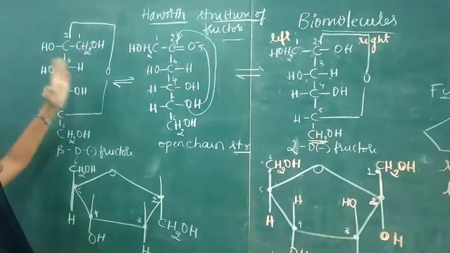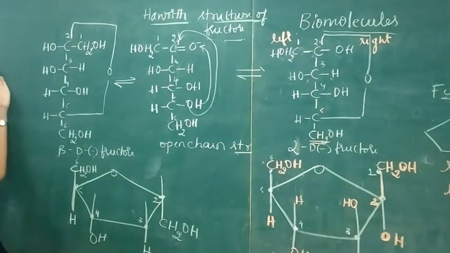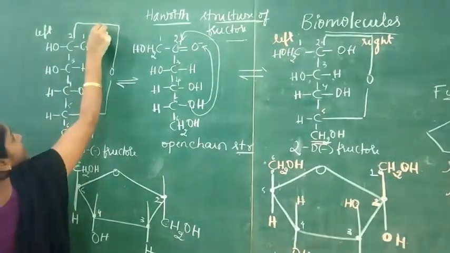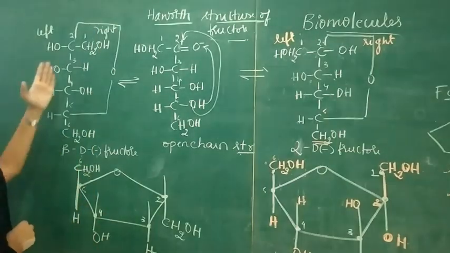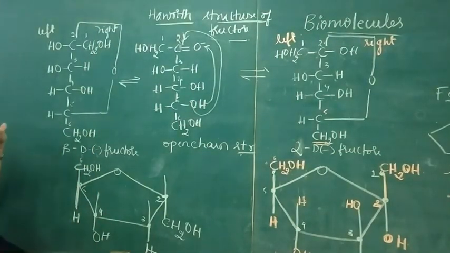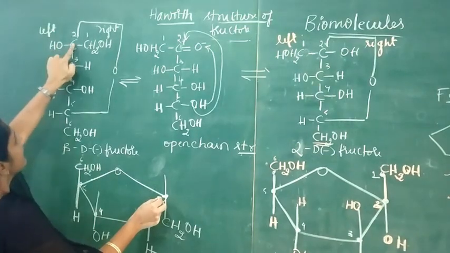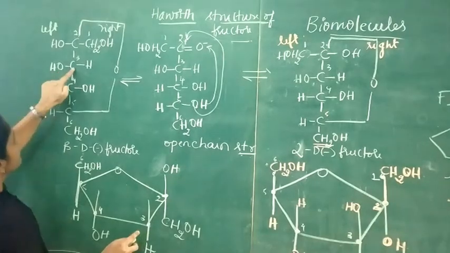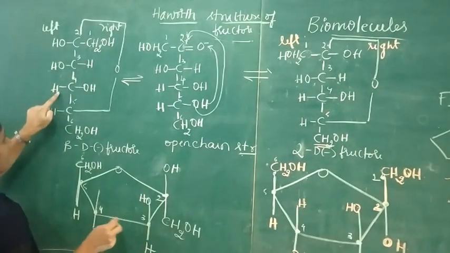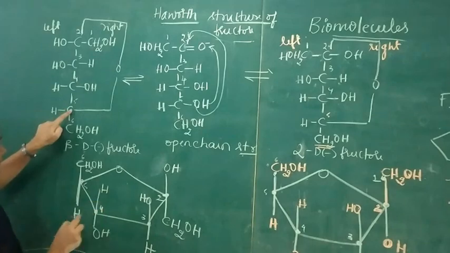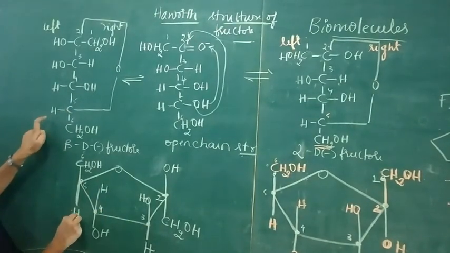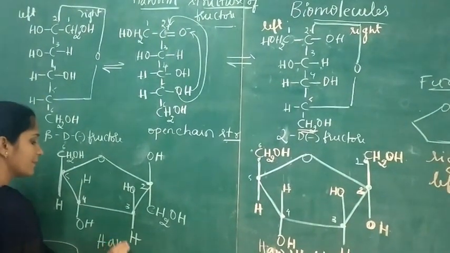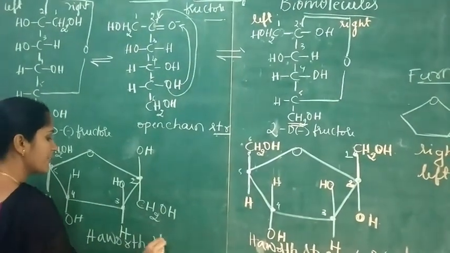Next, the groups which are present on the left hand side, this is left side, this is right side. So the groups which are present on the left hand side, you write on top. So at the second carbon atom, OH, write OH here, and in the third carbon atom, OH, and in the fourth carbon atom, H, and in the fifth carbon atom, write this H here. So this is the Haworth structure of